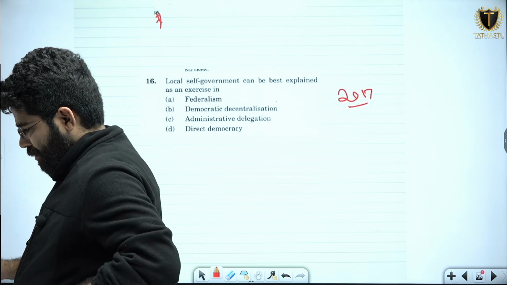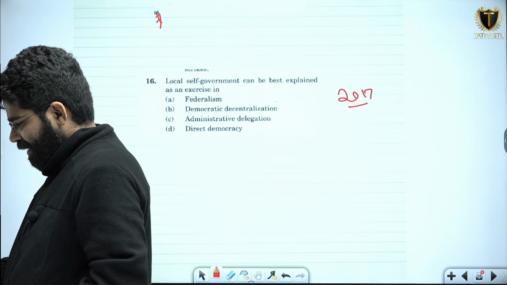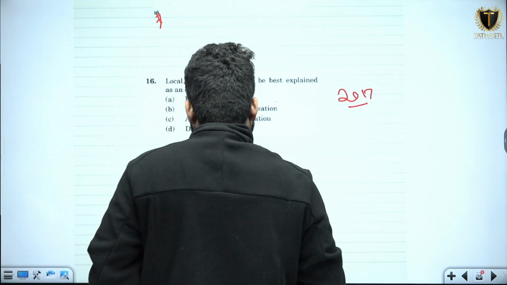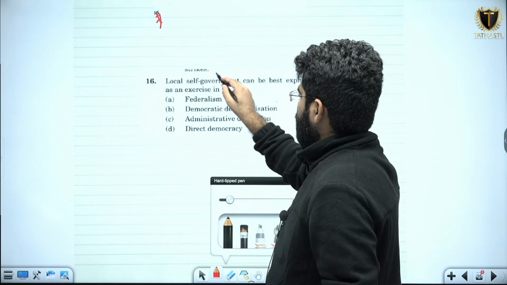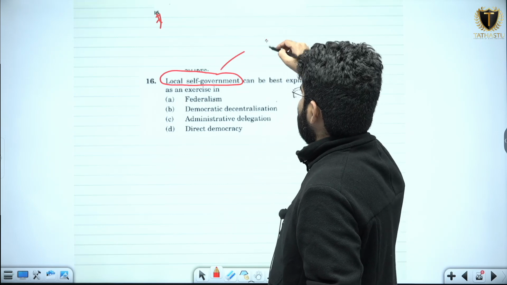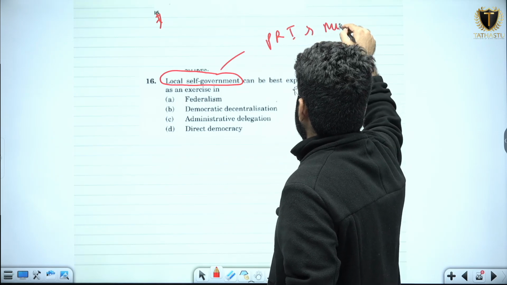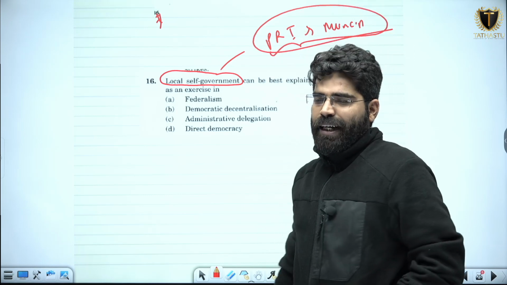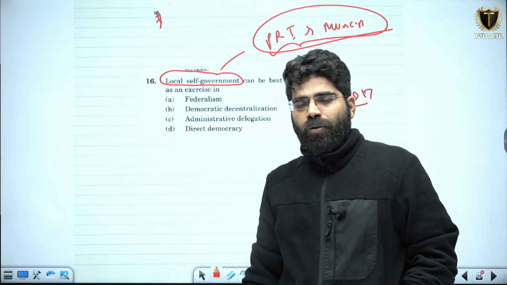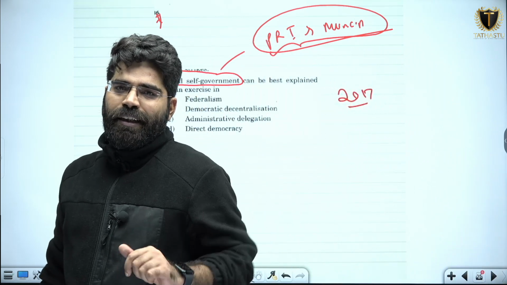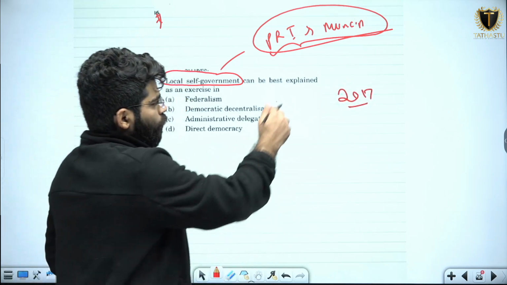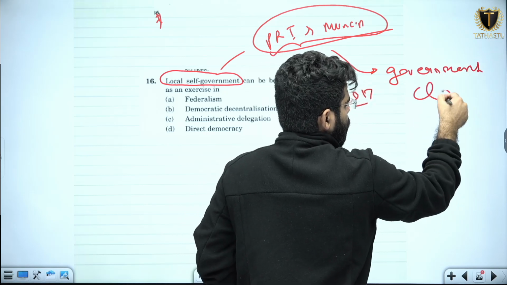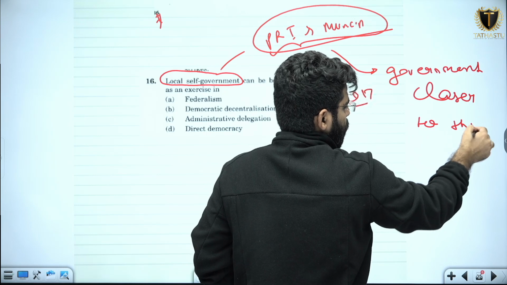Okay, so the question reads, local self-government can be best explained as an exercise in. Now see, the question has been talking about local self-government. And local self-government means we have panchayati raj institutions as well as municipalities. Can you tell me the purpose for which these were created? These were created to bring government closer to the people, or I can say to bring democracy closer to the people.